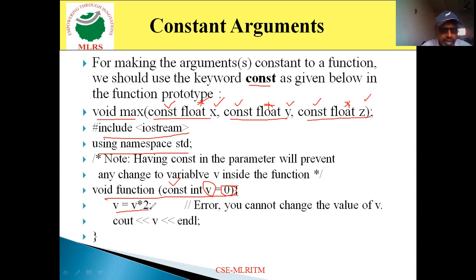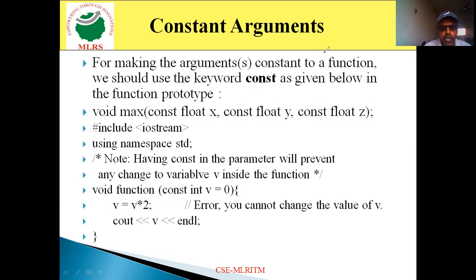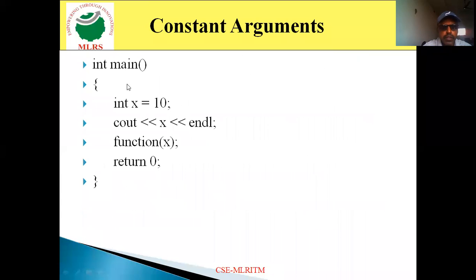Even if you try to modify the value, it generates an error. It will not execute. Once you make one particular argument or parameter constant, you cannot modify that constant value. So this program will generate the error.